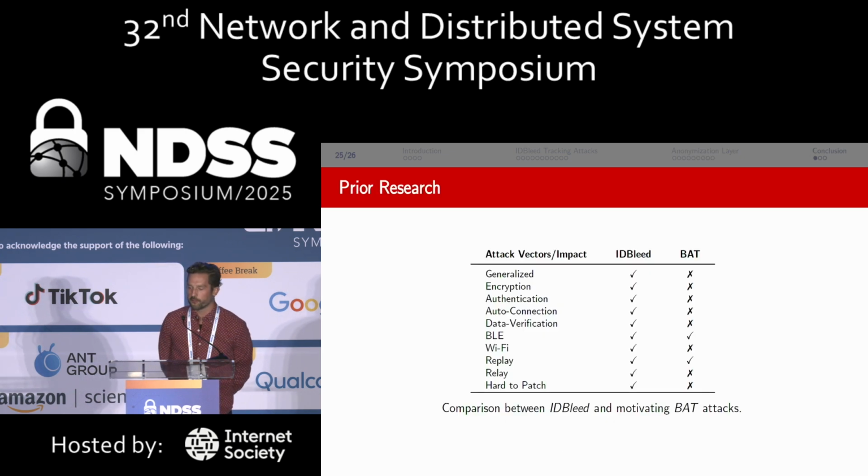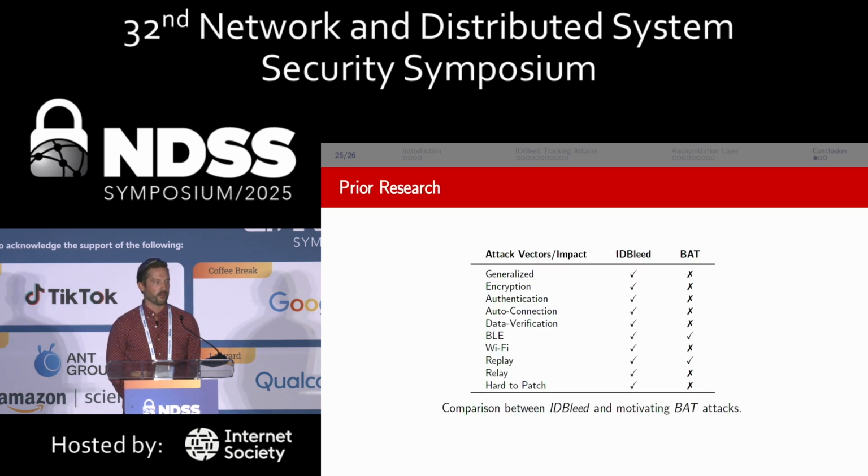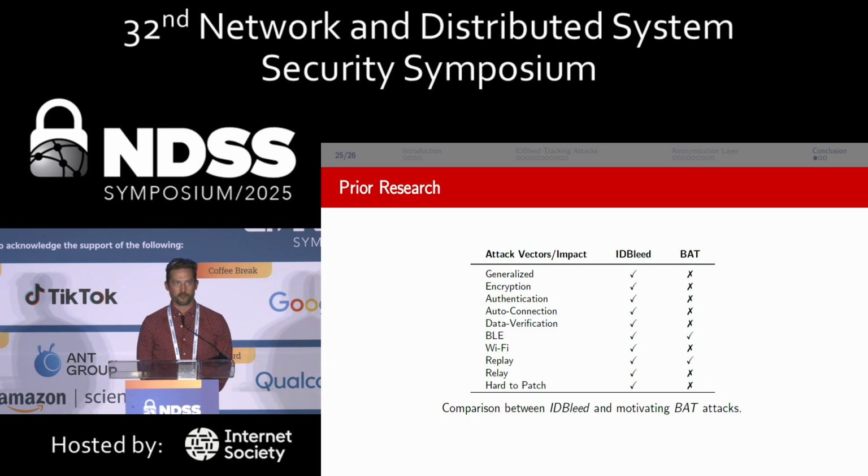And this research was inspired particularly by BAT attacks, but we do explore a lot of different avenues in it, specifically on the different features and characteristics of the protocols, continuing into Wi-Fi and actually some other protocols as well. But more notably, it's hard to patch.